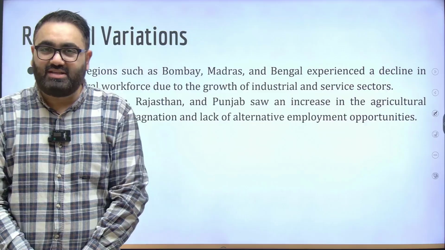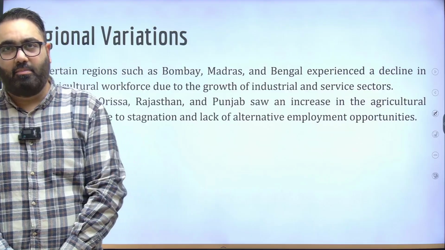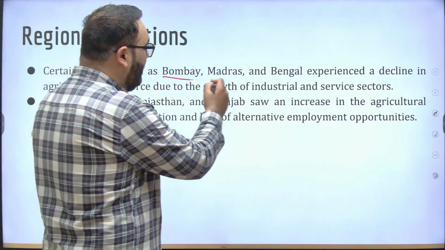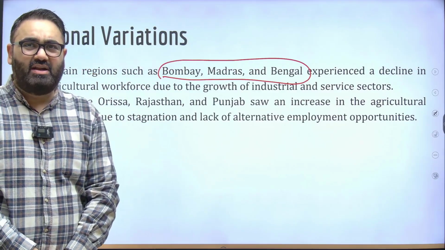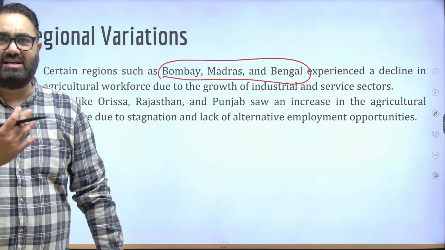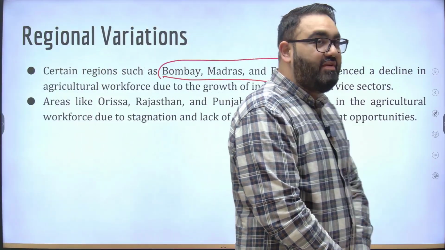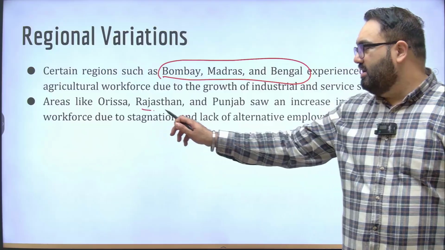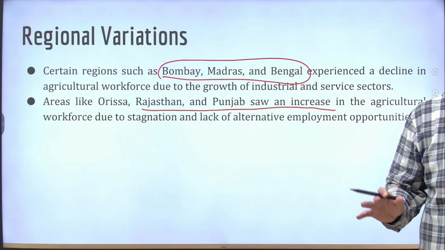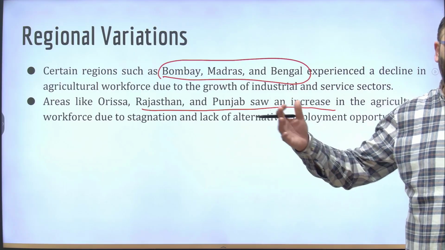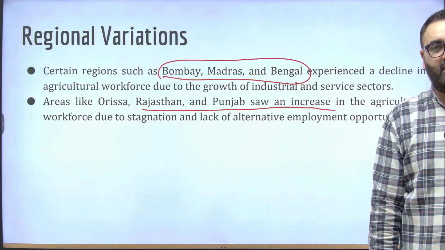There were regional variations as well. Most of these economic activities are focused in a handful of areas. Bombay, Madras, Bengal, the three main presidency towns, were the ones that were the focus of any kind of industries. Although they also had certain decline, but again, any industry was mainly focused here. In terms of agriculture, a lot of focus was in Odisha, Rajasthan, and Punjab. They had a lot of focus on agriculture because they did not have any other employment opportunity. So it's very similar to the situation that we have even today.